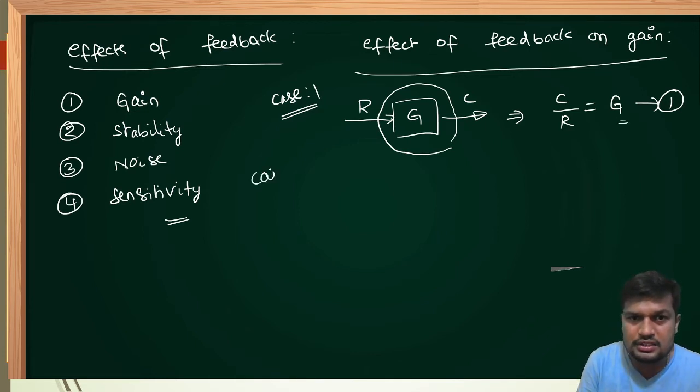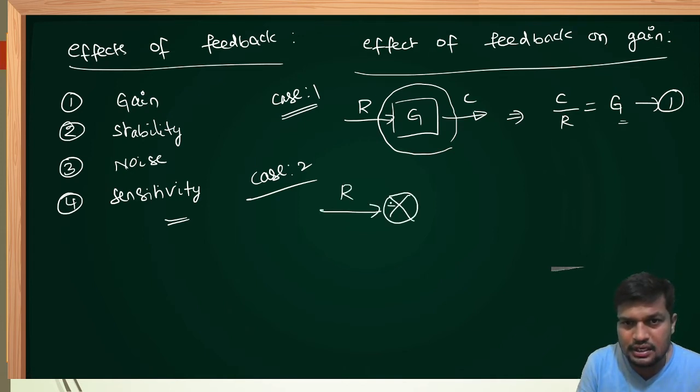Now, in case 2, the input is R, and I am selecting an error detector in order to connect the feedback. The forward path gain is G, and the output is C. If you observe these two systems, both are the same, but in this case I have added an extra error detector to connect the feedback.